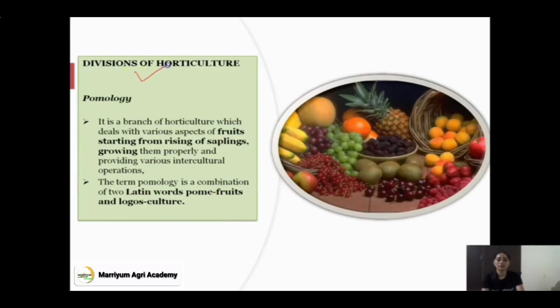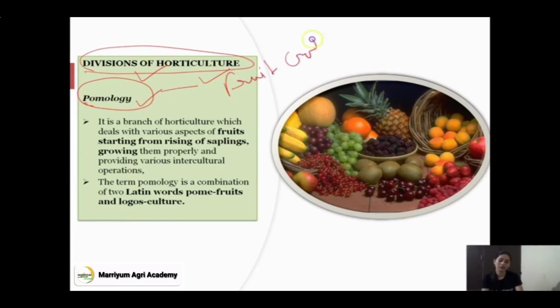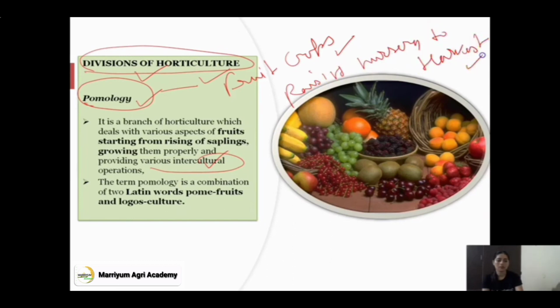Next is divisions of horticulture. There are several divisions of horticulture, of which one is pomology. Pomology is the science that deals with production of fruit crops. Production includes raising of seedlings and several intercultural operations also. So it is basically raising fruit crops from nursery to harvesting, which comes under pomology.